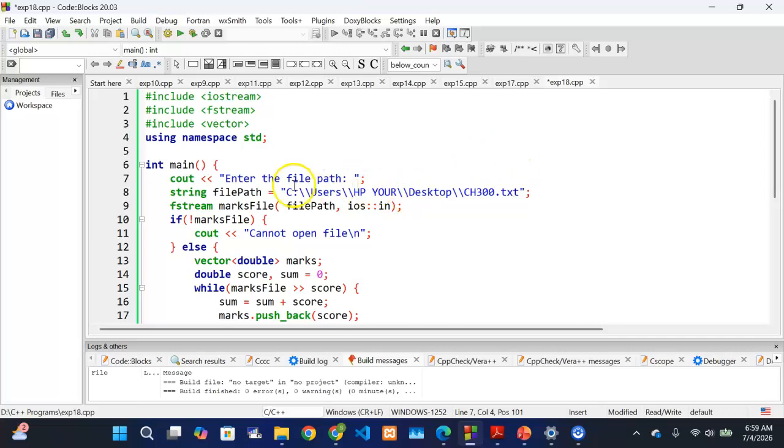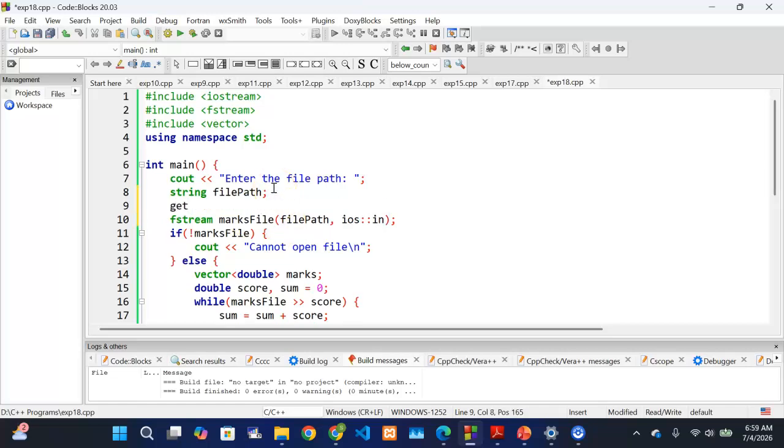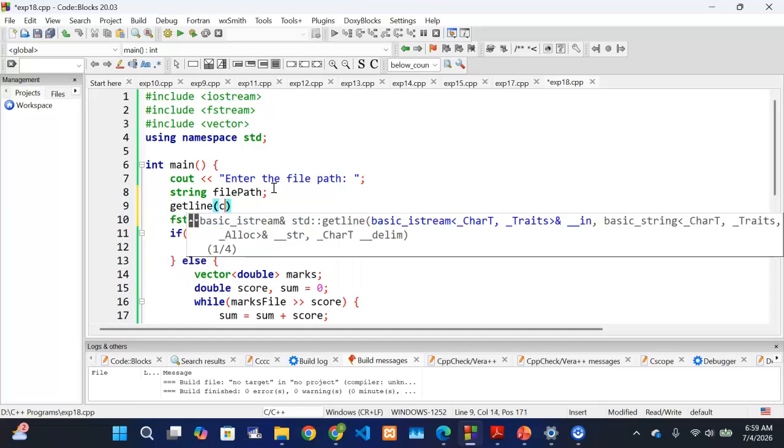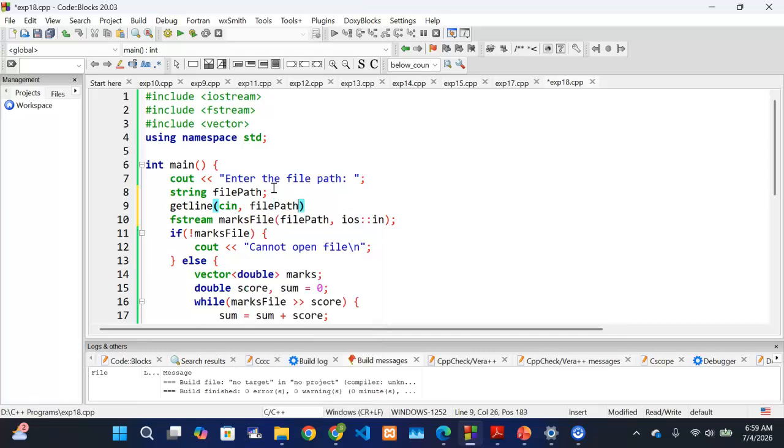Oh yeah, so enter the file path. You're going to save that file path. So you're just going to say cin, get the whole line, save it here. So here, what we did, we are just saying if the file could not be found, just display a message, cannot open file.